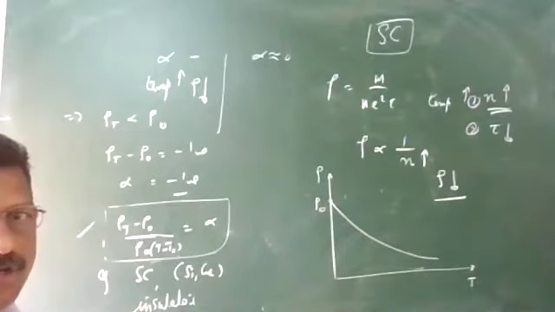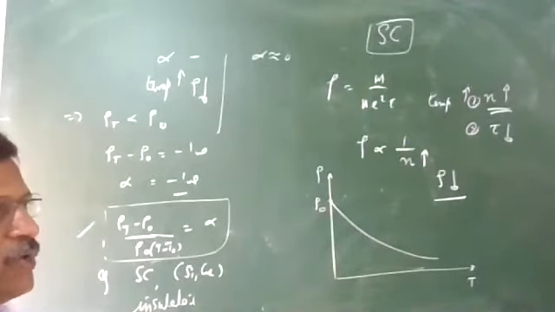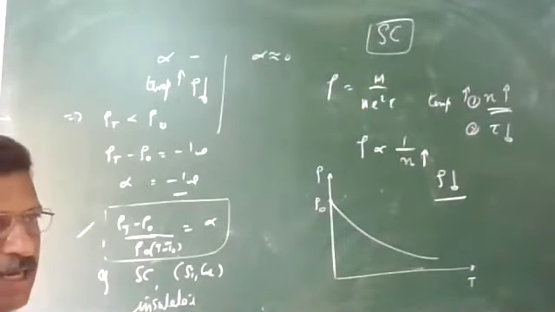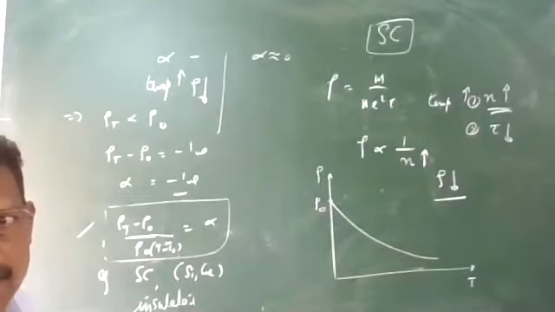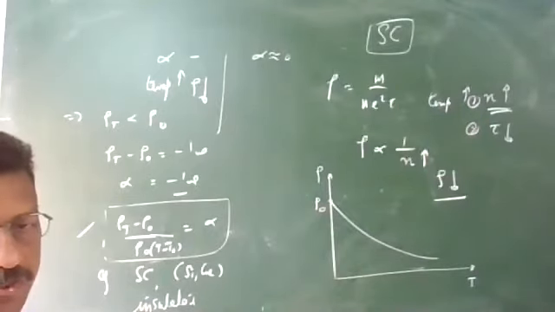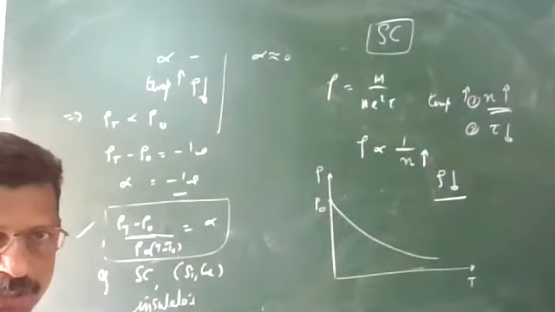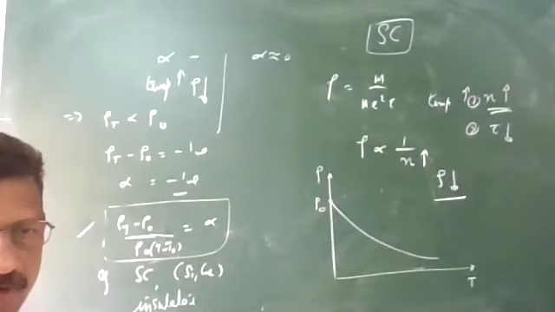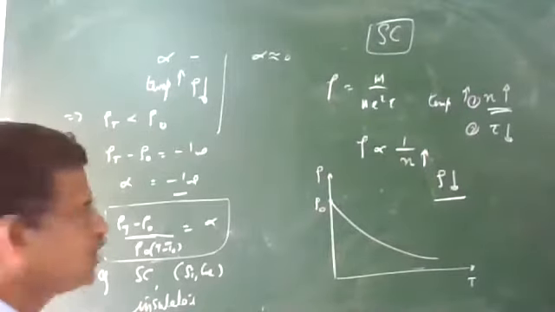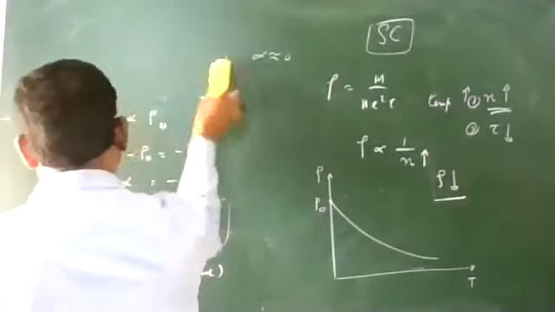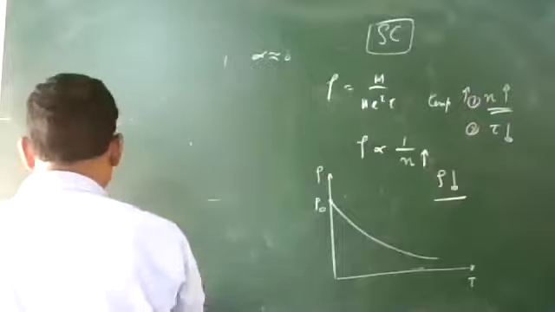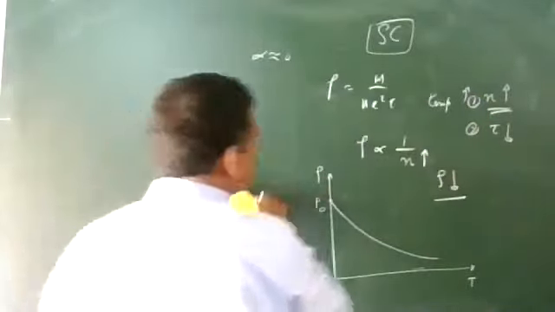The same kind of graph you can plot for an insulator, because at high temperature the resistivity decreases slightly for the insulator also. So this is the second category with a negative value of alpha. The third category is alpha equal to 0.